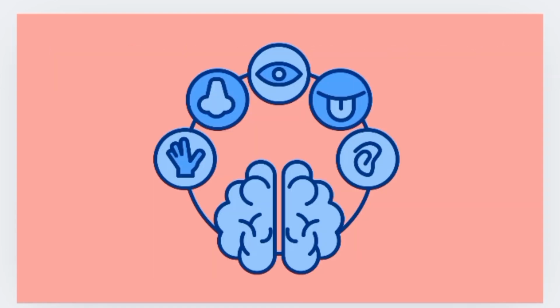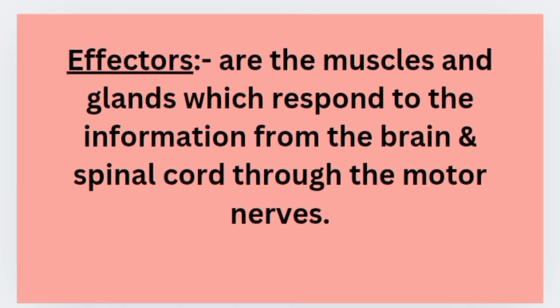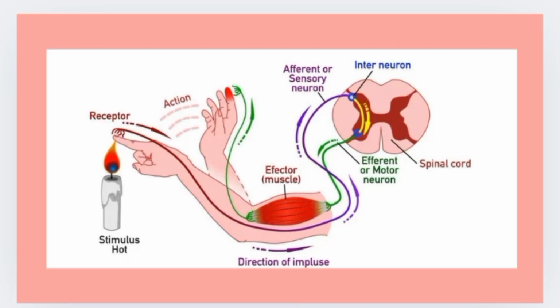So there are 5 receptors. They are photoreceptors, phonoreceptors, olfactory receptors, gustatory receptors and tango receptors. And there are effectors. Effectors are the muscles and glands which respond to the information from the brain and spinal cord through the motor nerves. Here you can see the sensory nerves and motor nerves.